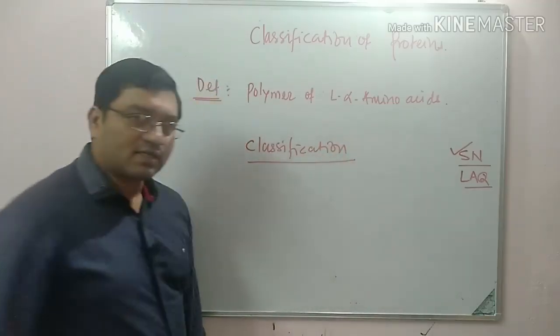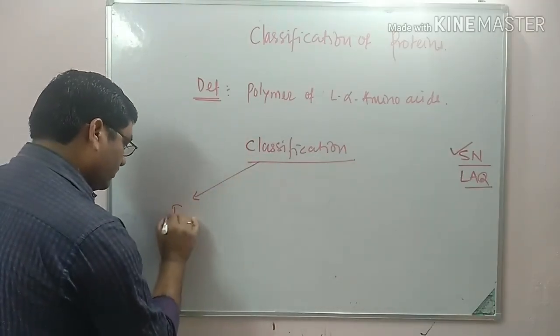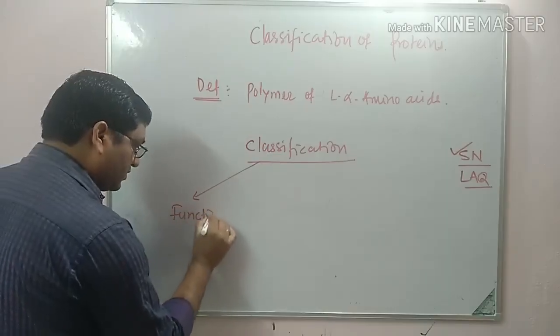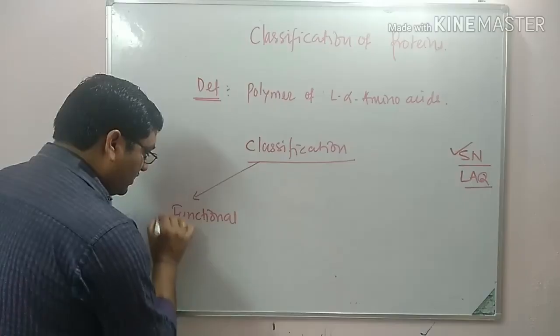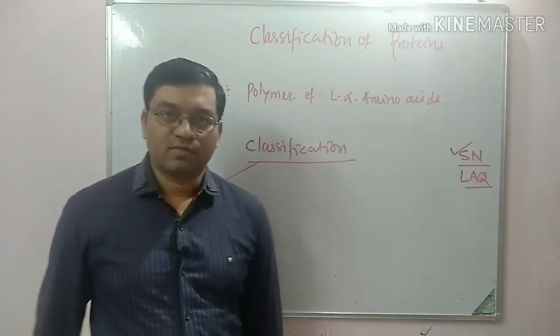Proteins are classified on the basis of their functions. First, the functional classification, and it is a very, very important short note in university exam.